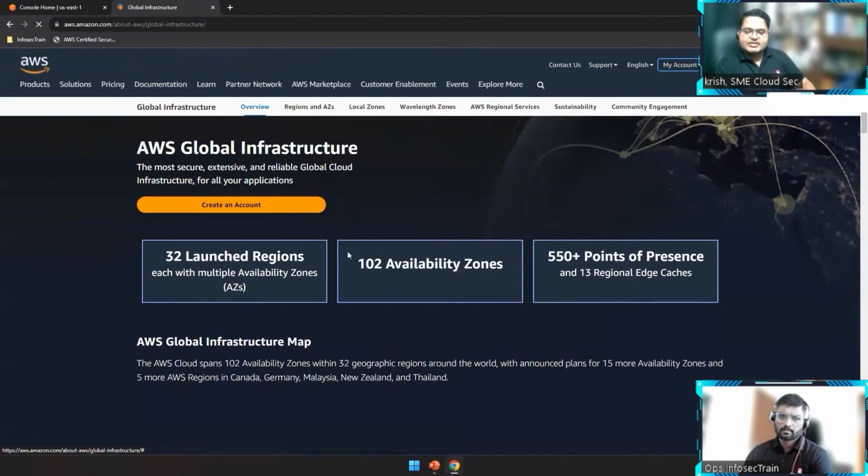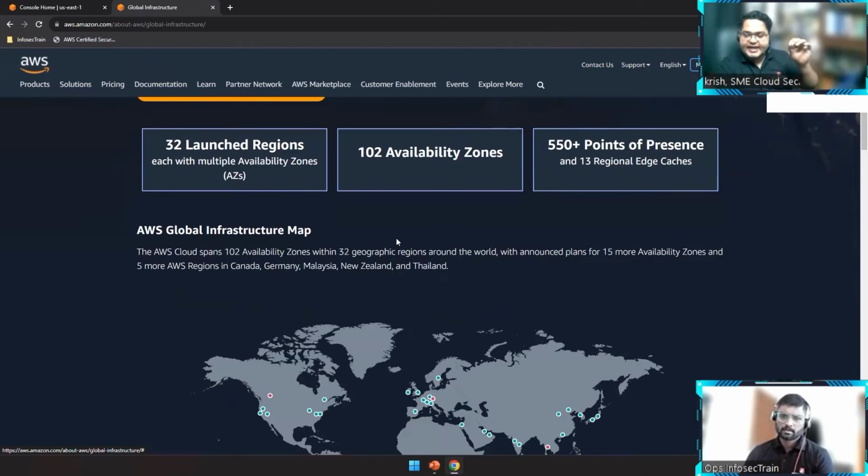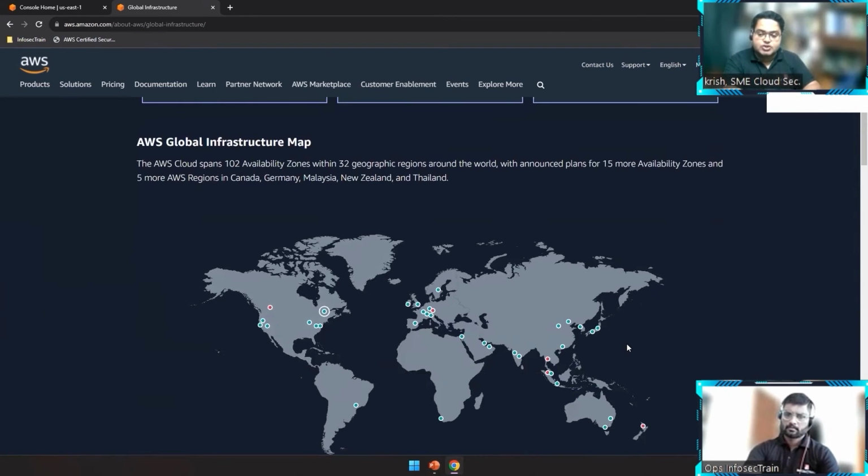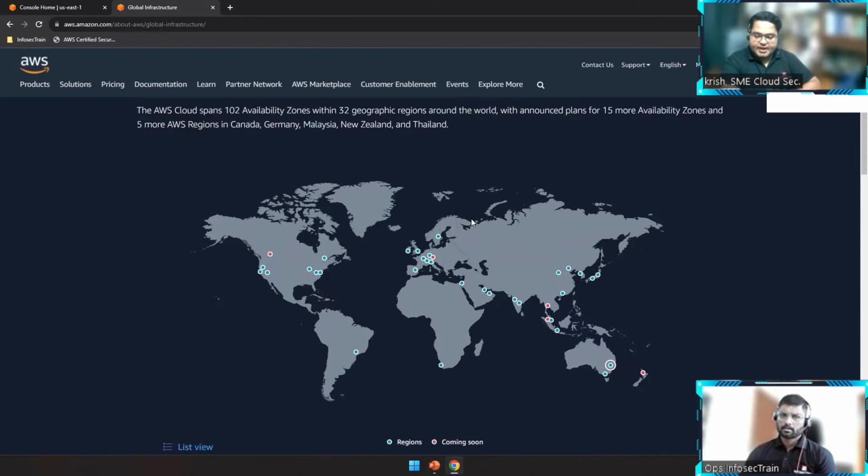See, now AWS has 32 regions and 102 availability zones. That means AWS is operating from 32 locations across the globe. For example, in India, it's Hyderabad and Mumbai. If you go to the UAE, then we have Bahrain, Tel Aviv, Jakarta. It's multiple locations across the globe, which are called regions.